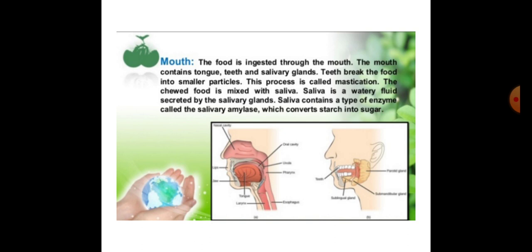Students, each tooth is rooted into the gums.